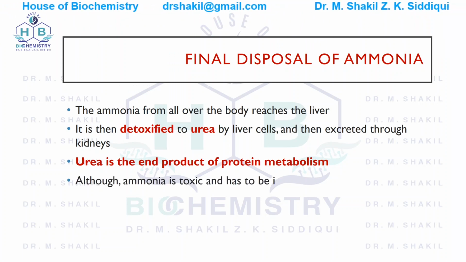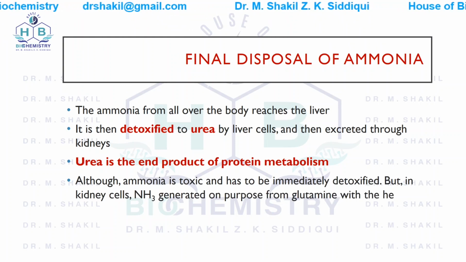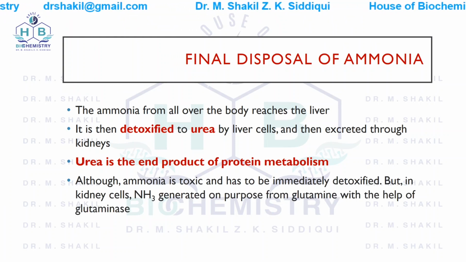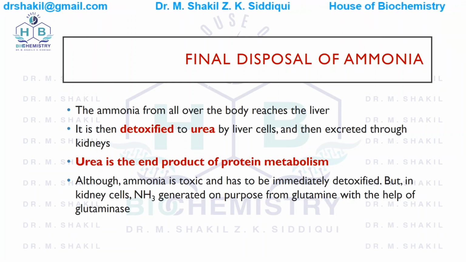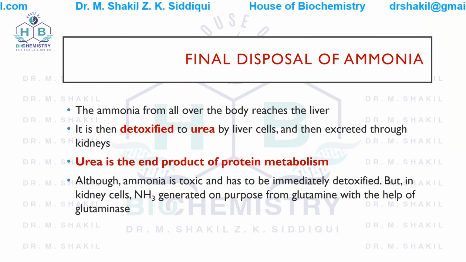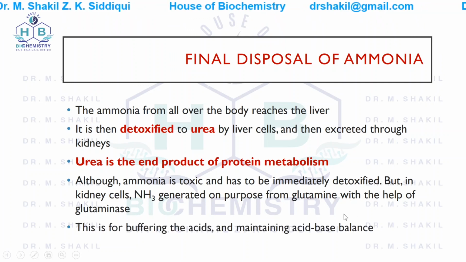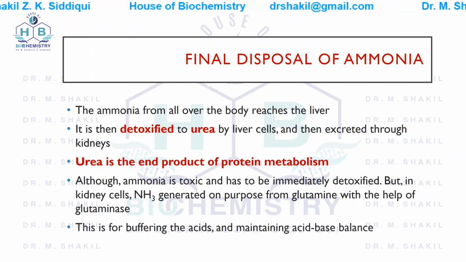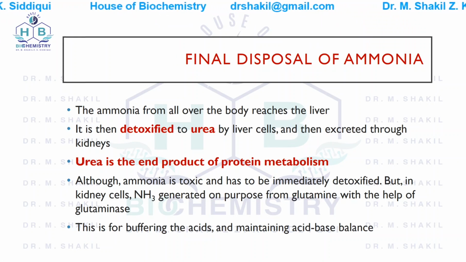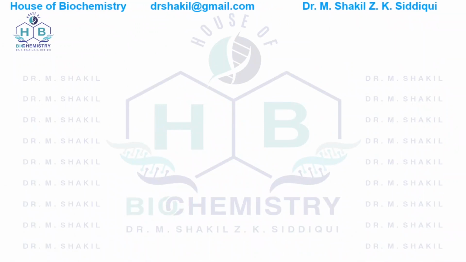Although ammonia is toxic and has to be immediately detoxified, in the kidney cells, ammonia is generated on purpose from glutamine with the help of glutaminase. Why? Because this is for buffering of the acid, and kidney helps to maintain acid-base balance by the formation of ammonium ions.